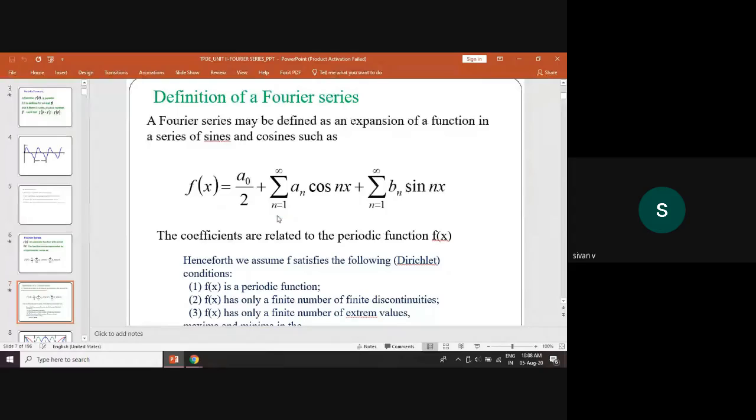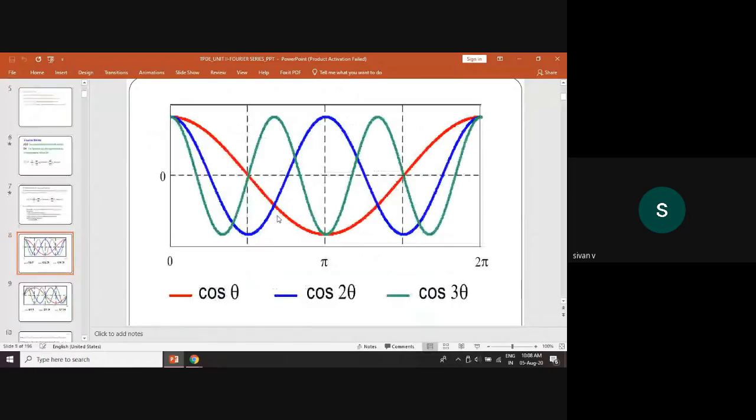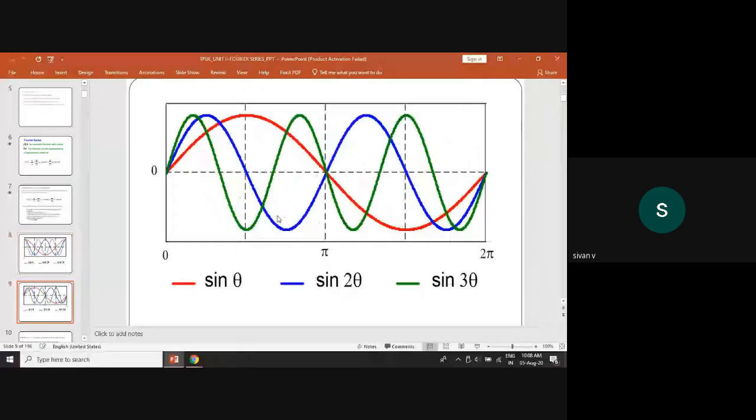And different diagrams of cos theta, cos 2 theta and cos 3 theta, and using the sin theta, sin 2 theta, sin 3 theta. And alternative definition of Fourier series.